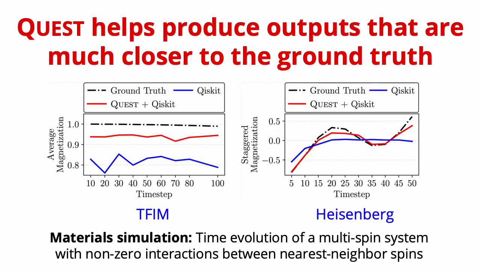The reduction in CNOT gate count directly impacts the output fidelity of the quantum programs. The figures here are similar to the figures that we saw at the beginning of the talk, with additional lines representing Quest. Recall the existing compiler techniques of Qiskit were not able to accurately get output close to the ground truth, but with careful selection of approximations with Quest and the reduction in the CNOT gate counts, we see that Quest is able to track the ground truth output much better across the different evolution time steps.